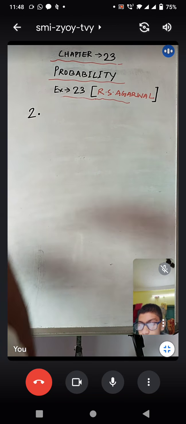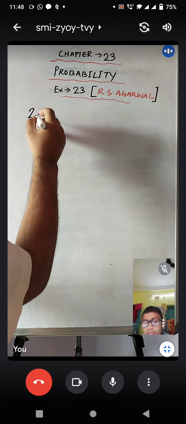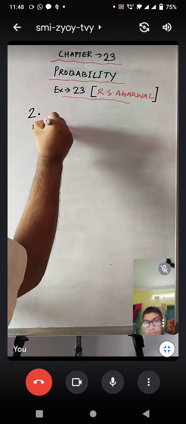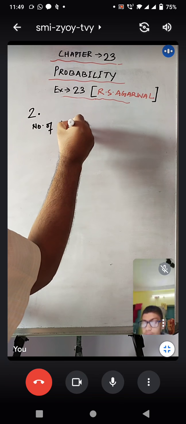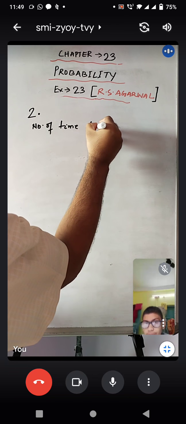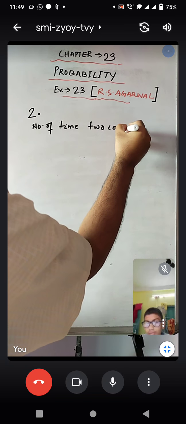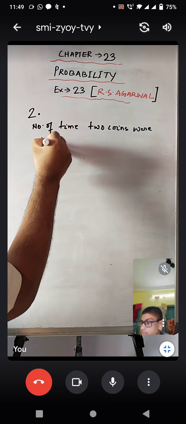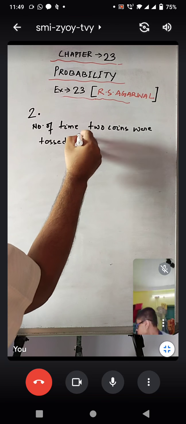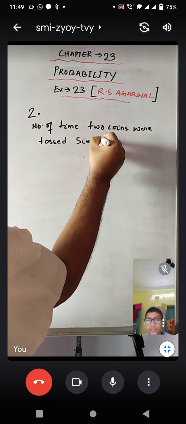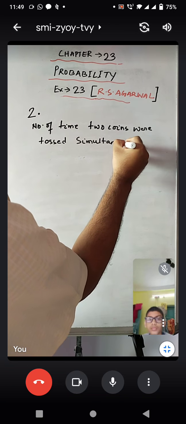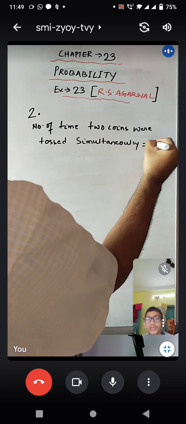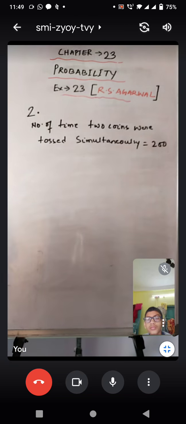So the first thing that we'll write is the number of times 2 coins were tossed simultaneously, that is equal to 200 times.